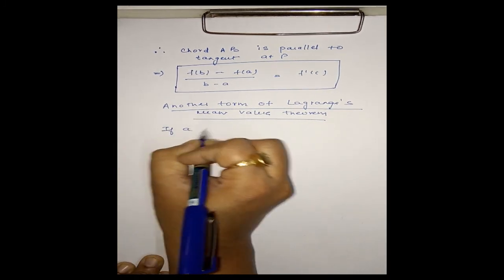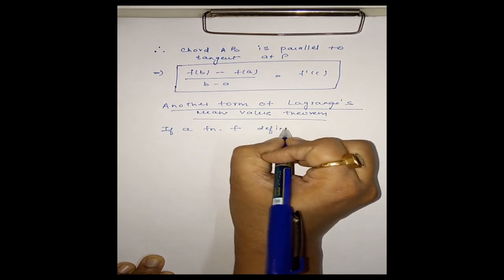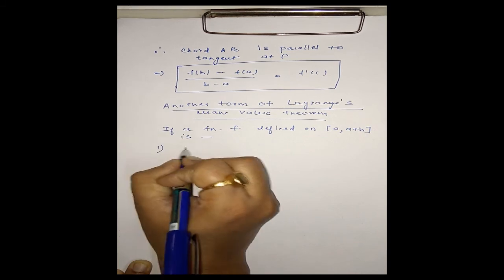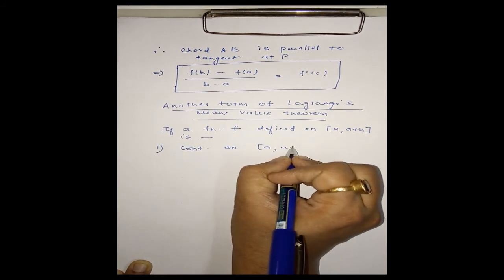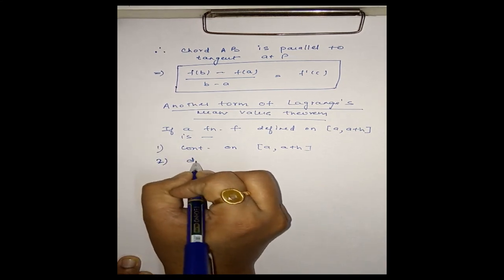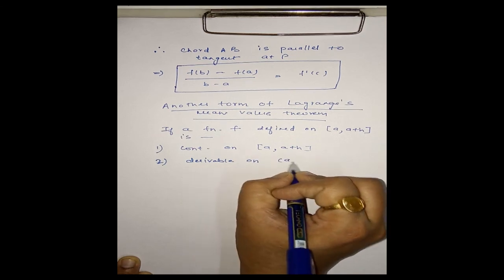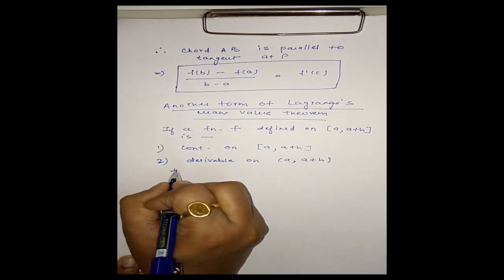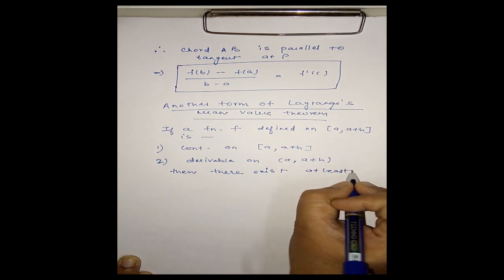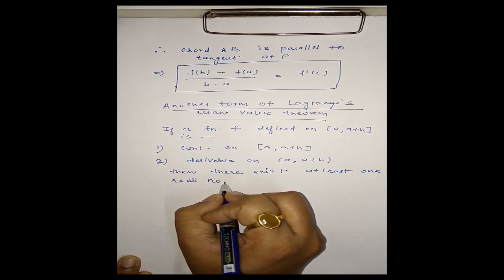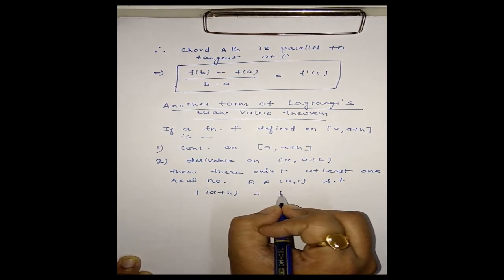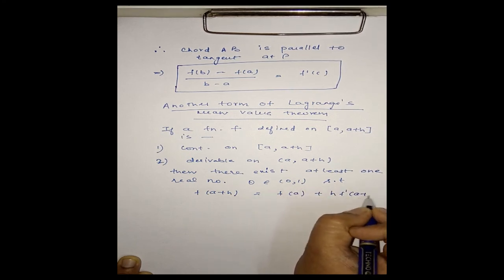Statement is, if a function f defined on closed interval [a, a+h] is first continuous on closed interval [a, a+h], derivable on open interval (a, a+h), then there exists at least one real number theta in the open interval (0, 1) such that f(a+h) = f(a) + h f'(a + theta h).